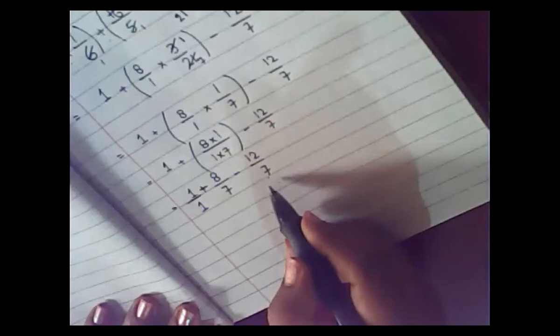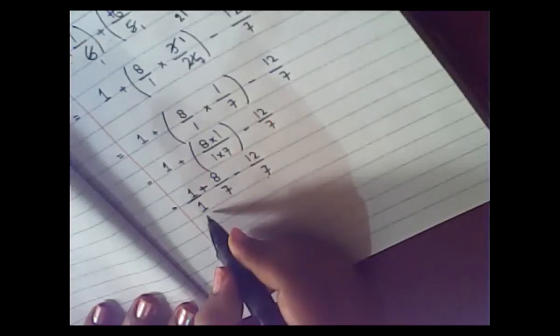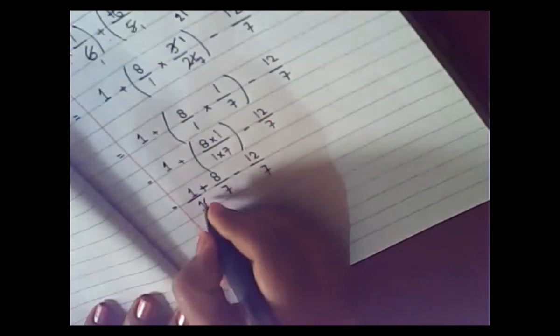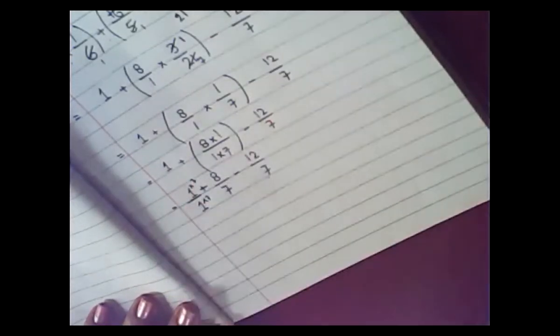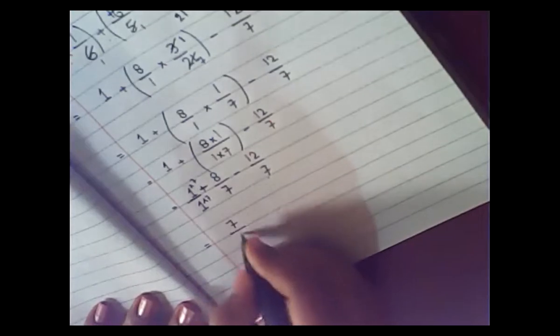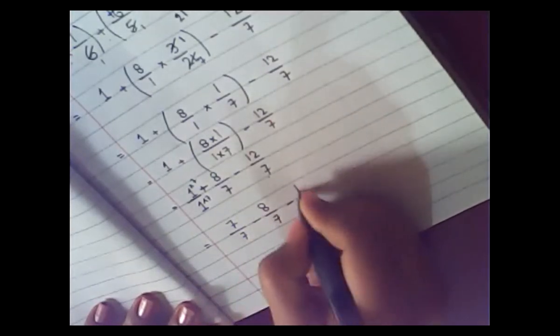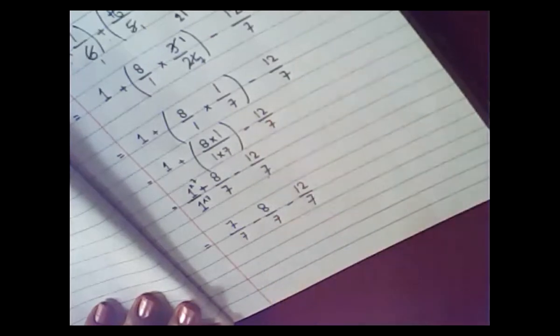7 and 7 both are common, but what you have to do, you have to make this one 7, and it is so simple. How? 1 multiplied by 7 and 1 multiplied by 7, right? So what I will get here, 1 multiplied by 7 is 7 upon 7 minus 8 upon 7 minus 12 upon 7. All this thing will remain same here.